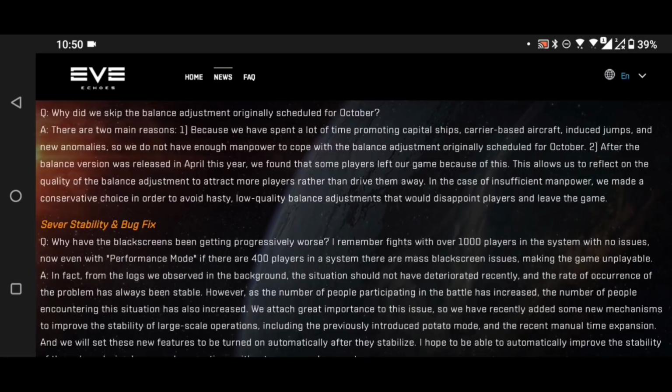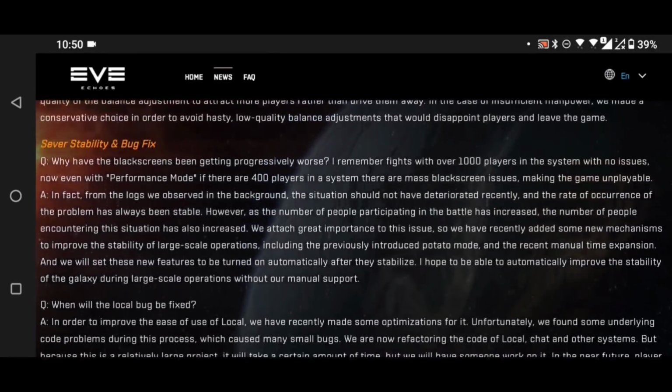In the case of insufficient manpower, though, they go on, we made a conservative choice in order to avoid hasty, low-quality balance adjustments that would disappoint players and leave the game. I would argue that maybe you should have pushed the capitals back and done the balance first, because the capitals weren't necessary. It's only existing players that are going to use them, and most of those existing players would rather have meaningful balance change than ships that do pretty much nothing.